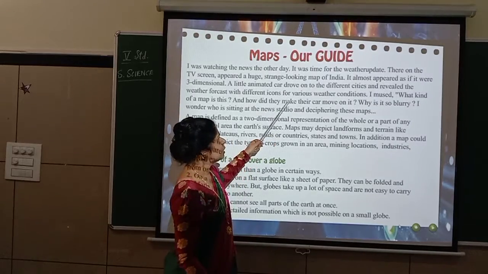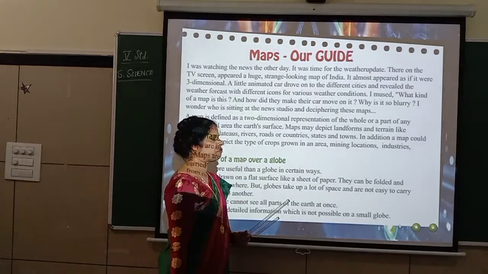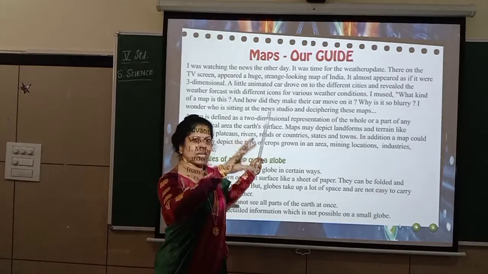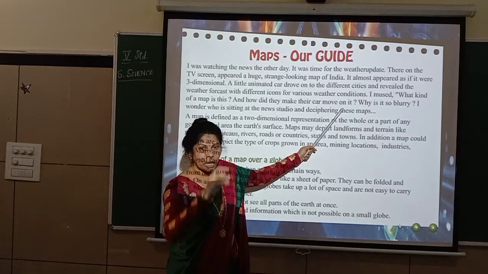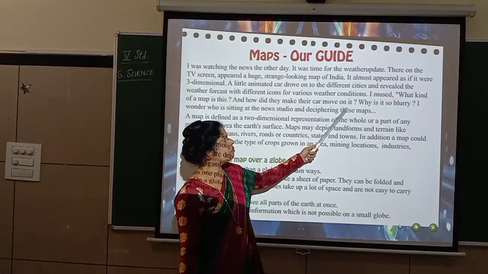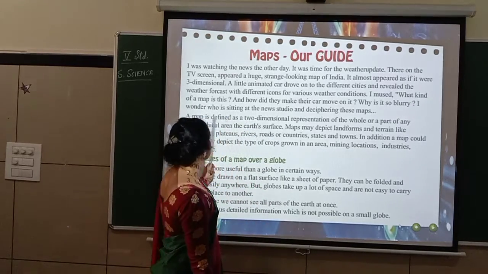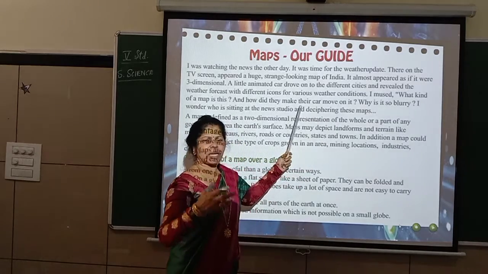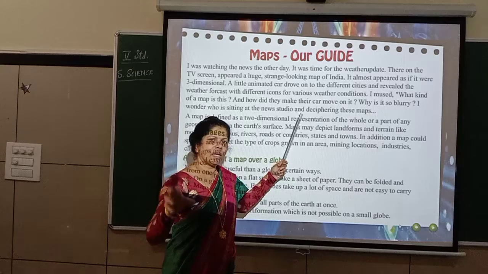So the child was wondering, who is making this car move here and who is giving all this weather forecast? The child was astonished and thinking, is there anybody sitting there and making it move? Okay, see. And how did they make their car move on it? How are they making that car move to different places? The child is very much surprised. And why is it so blurry? Blurry means it's not that sharp, but you can see it is moving in different directions. I wonder who is sitting at the news studio and deciphering these maps. Who is making these maps and who is sitting in the studio and making the car move to different places and showing the weather forecast?